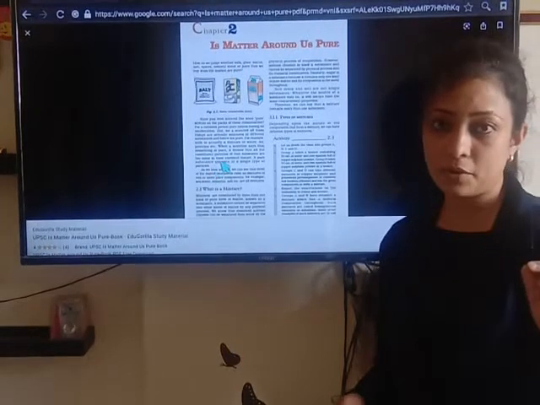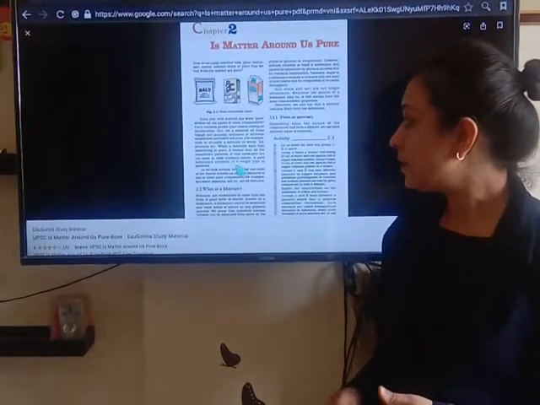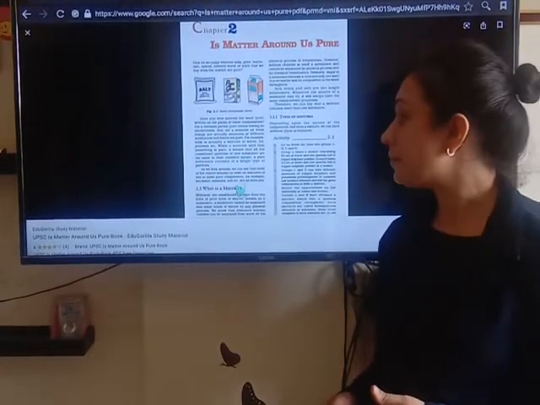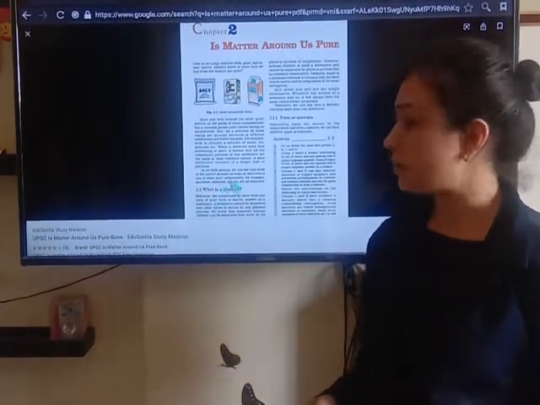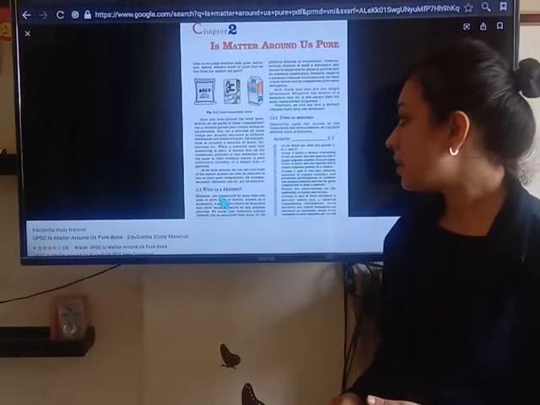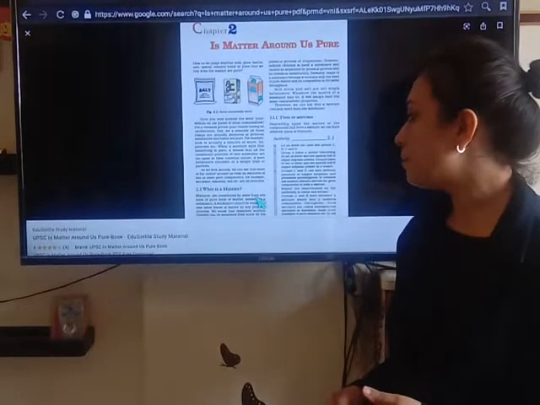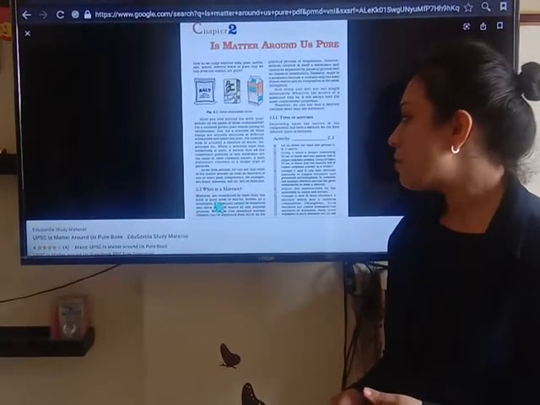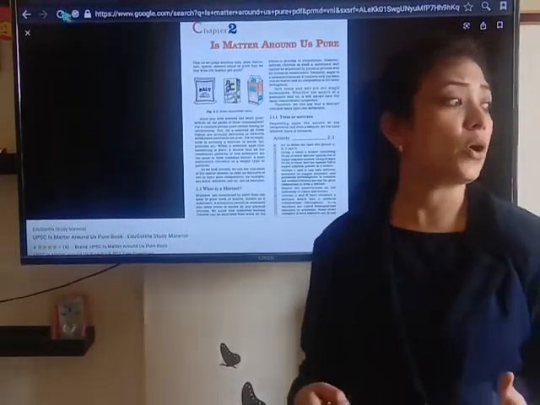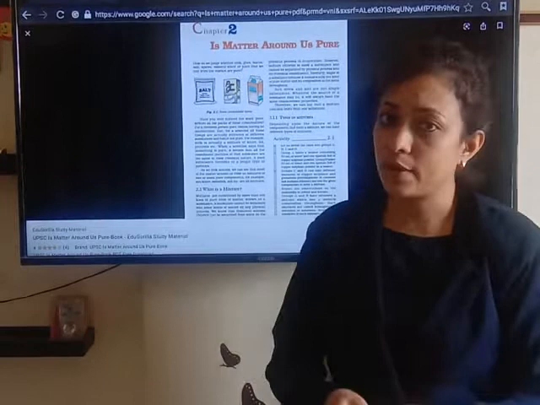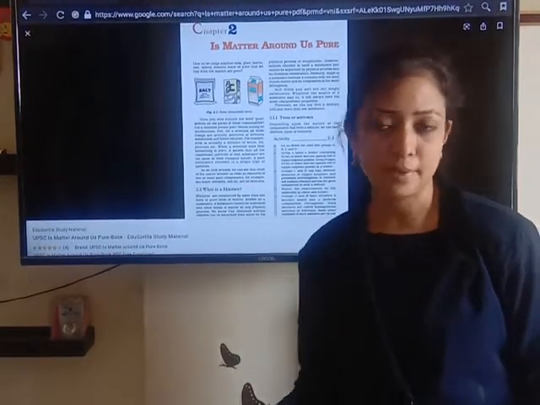So you can underline the sentence where the definition of pure substance is given. Here is the mixture, children. So according to chemistry, what is a mixture? Mixtures are constituted by more than one pure form of matter. When two or more than two pure forms of matter mix together, it forms a mixture.